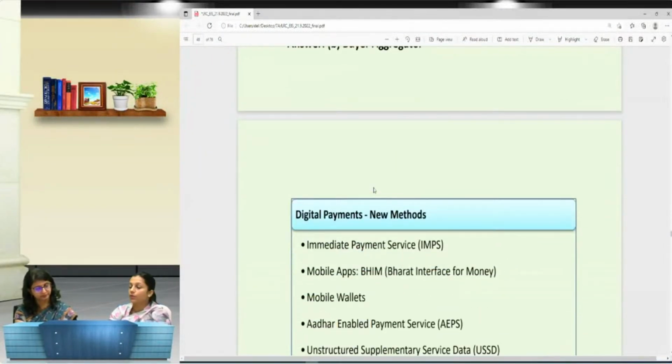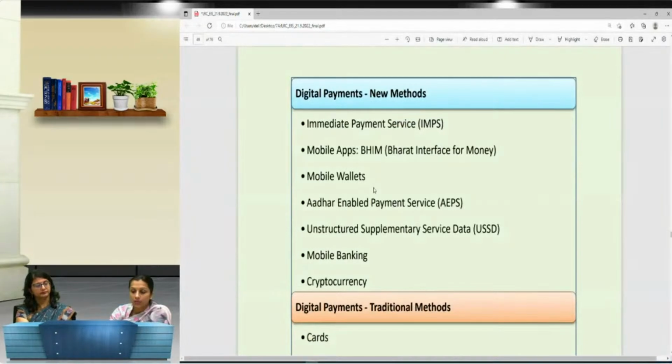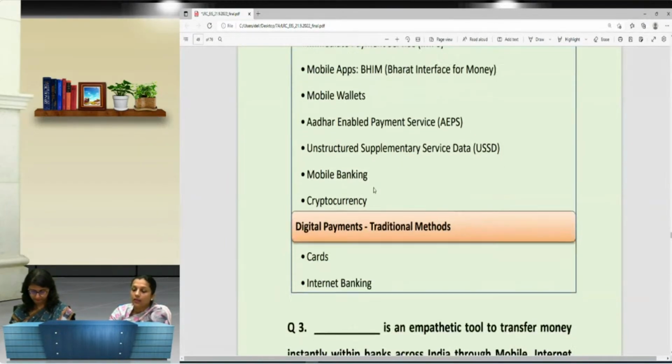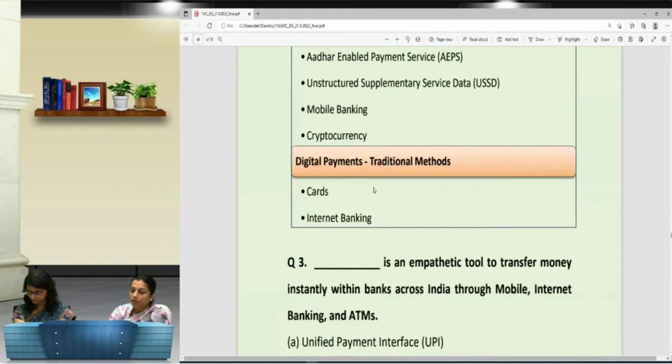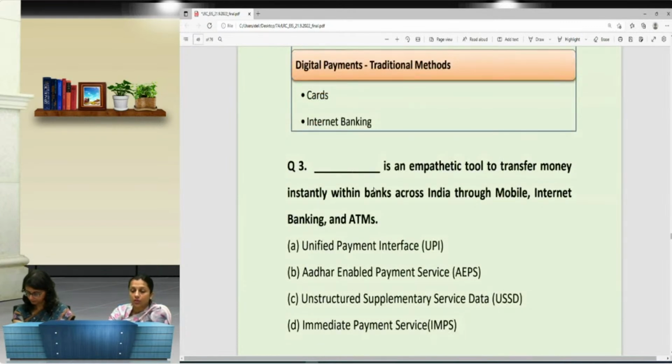In the same way, we have the different types of digital payments. Say IMPS, mobile app, mobile wallet, Aadhaar-enabled payment services, unstructured supplementary service data, mobile banking, cryptocurrency, and then we have the cards: the plastic card, debit card, smart card, credit card, and internet banking. On that basis, if we have the question, Dash is an empathetic tool to transfer money instantly within the bank across India through mobile and internet banking and ATM.